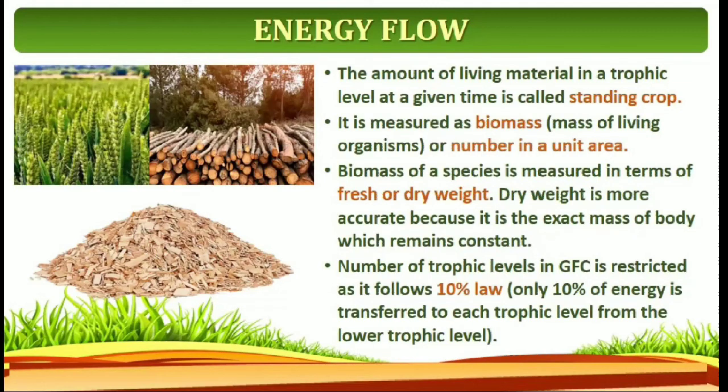The amount of living material in a trophic level at a given time is called standing crop. What is standing crop? The amount of living material in a trophic level, that means plants, at a given time is called standing crop. It is measured as biomass. Biomass means mass of living organisms or number in a unit area. Biomass of a species is measured in terms of fresh or dry weight. The dry weight is more accurate because it is the exact mass of the body, which remains constant.